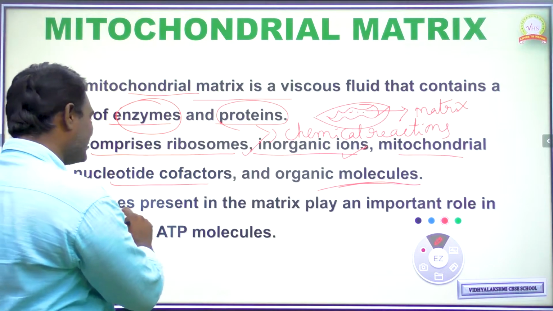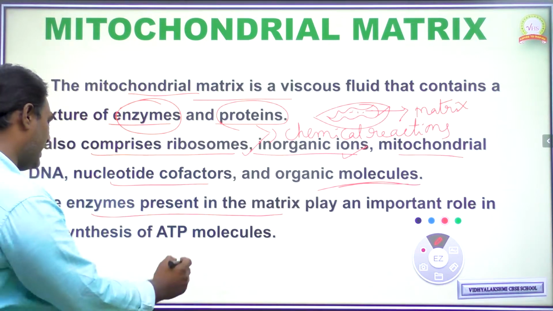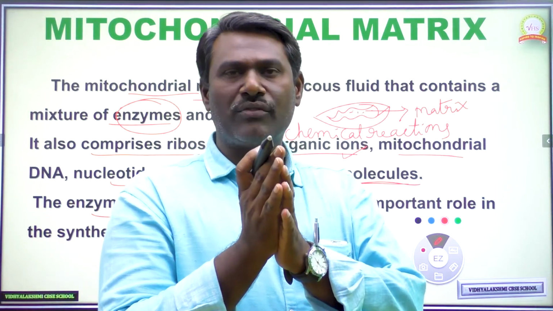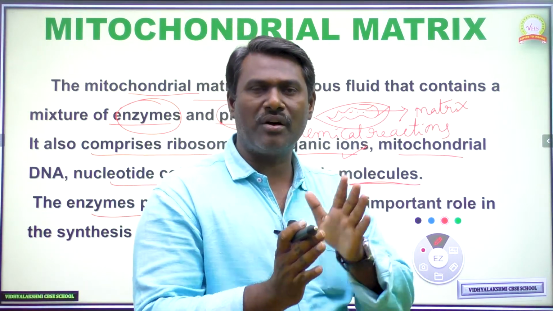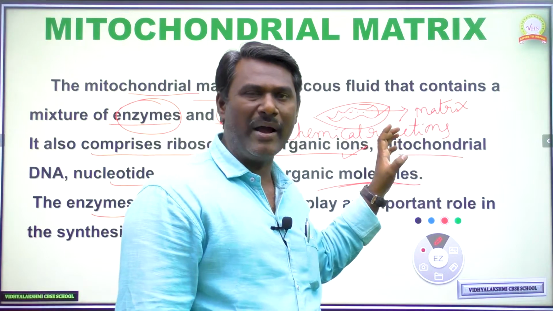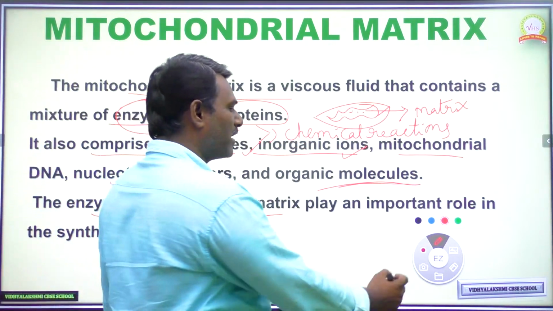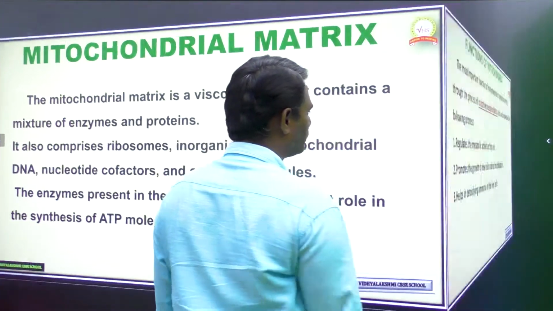Okay. Next one, these enzymes present in the matrix play an important role in synthesis of the ATP molecule. So complete oxidation of glucose molecule is done by the involvement of enzymes which are present within the mitochondrial matrix of cristae. So that is about the mitochondrial matrix.